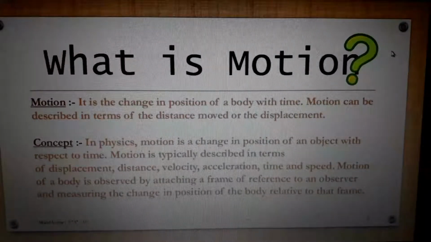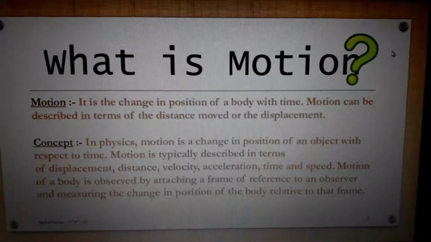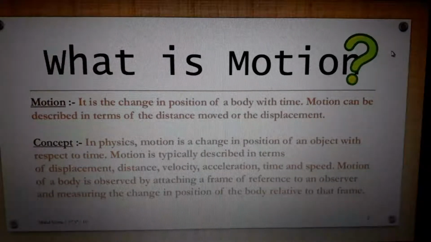In this chapter, most of the things we will study are written here. Motion is typically described in different terms. For example, displacement is the shortest distance between two points. Distance is the total length traveled by an object from one point to another. Next are velocity and acceleration. Actually, velocity and speed must go together.